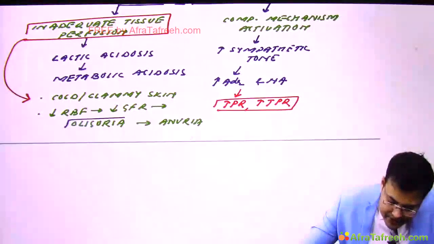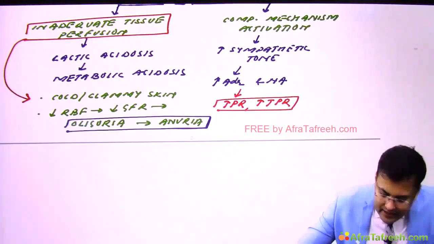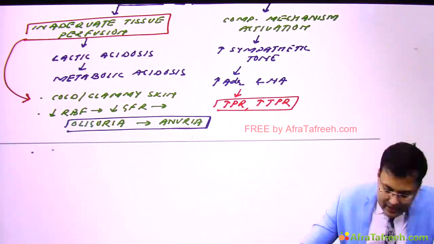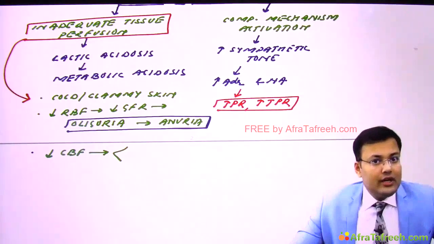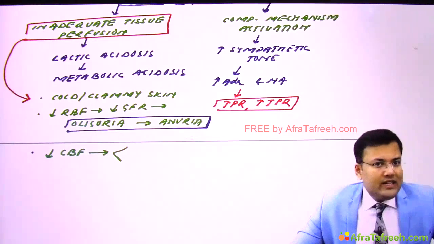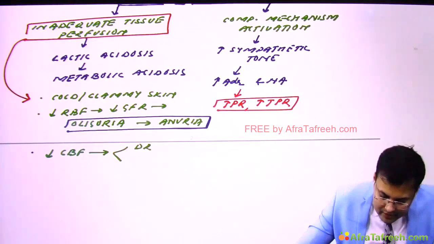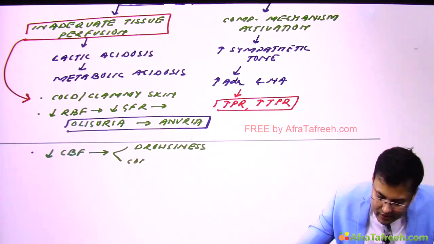So initially patient is having oliguria, later there can be anuria. Another problem, there is decreased cerebral blood flow, and because of decreased cerebral blood flow, these patients will be having drowsiness and confusion.